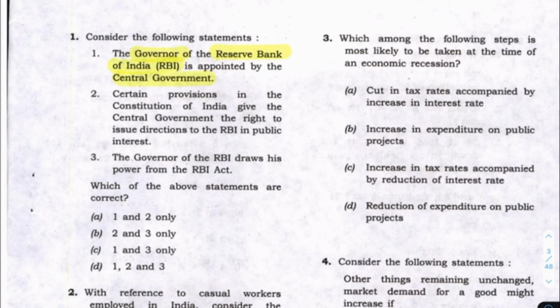Okay, it seems valid, but what you have to check is the second statement, which says the Constitution of India can issue directions to the RBI in public interest. See whether directions can be given, but whether any specific article is present in the Constitution is what we need to check.